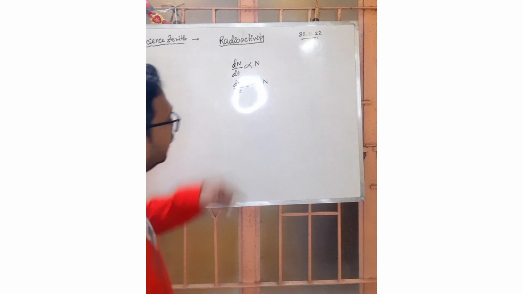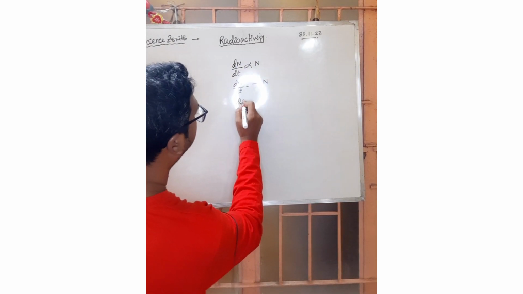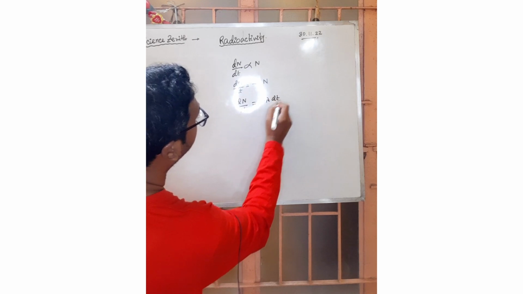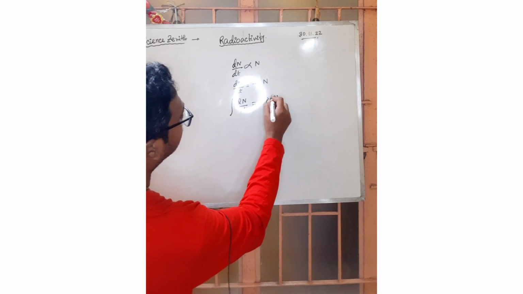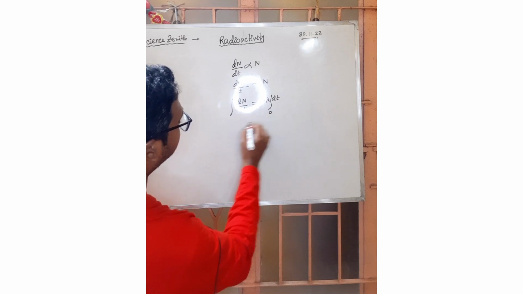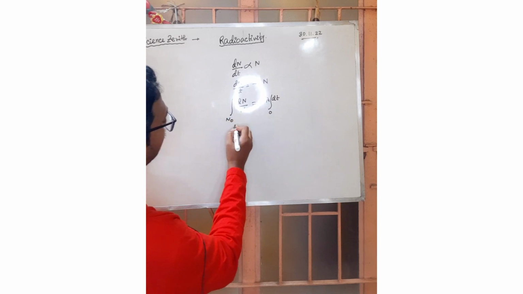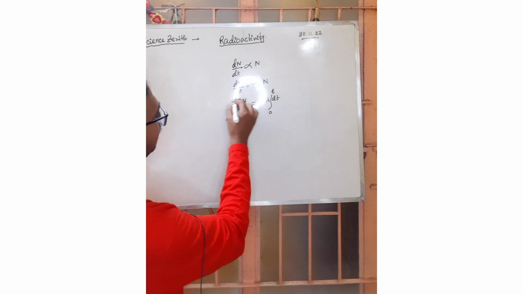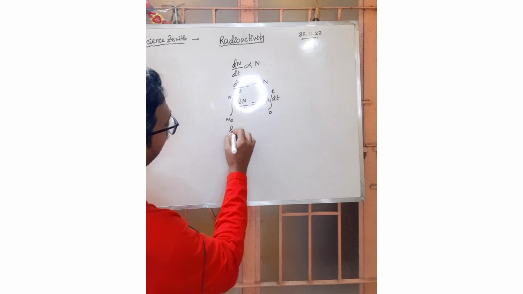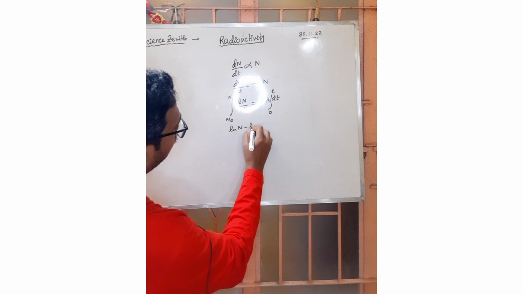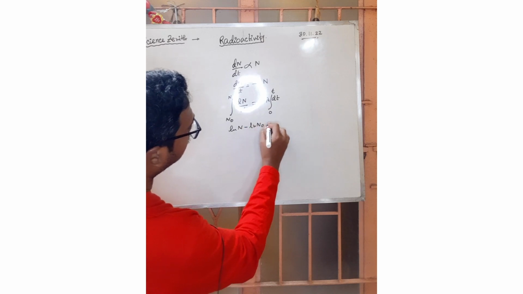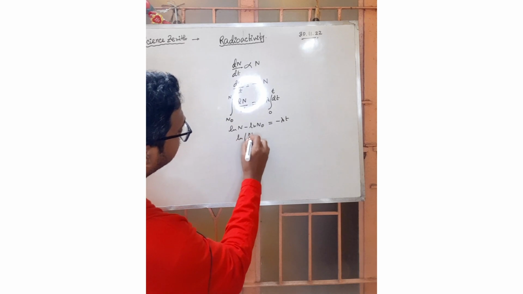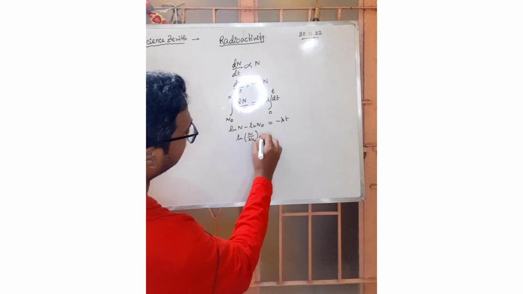Now we are just writing dN/N equals minus lambda dt. So integrating, initially, suppose N0 is the number of initial unchanged atoms of the sample, and after a time interval t it becomes N. So integrating, we get log N minus log N0 equals minus lambda t, or in other words log N/N0 equals minus lambda t.